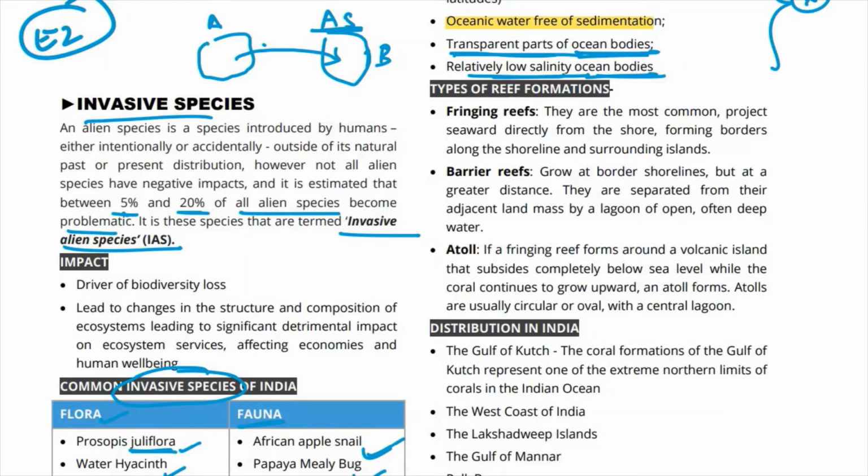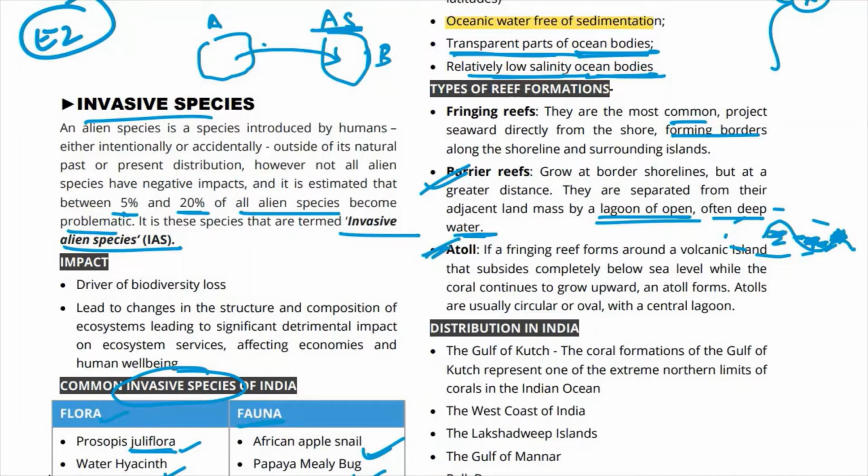So fringing reefs are the most common, and they form along the borders, along the shoreline surrounding the island, directly along the border of the island. Barrier reefs basically grow at border shorelines, but at a greater distance. तो अगर ये island है, तो यहाँ पर they will grow at this place. इसके बीच में water होगा. They are separated from their adjacent landmass by a lagoon of open, often deep water. यहाँ पे there will be deep water here, and then यहाँ पर जो है the reefs will grow. So they actually surround it, but there is उसके बीच में एक water body है. So that is a barrier reef.